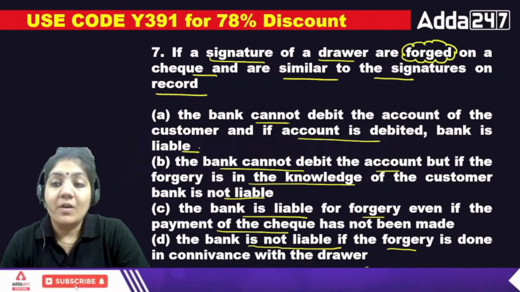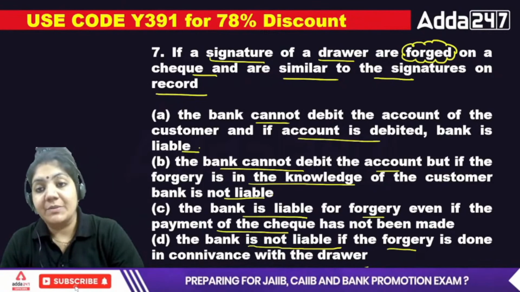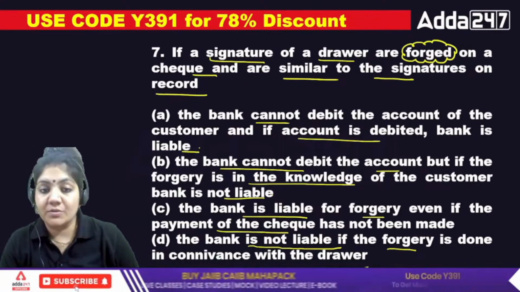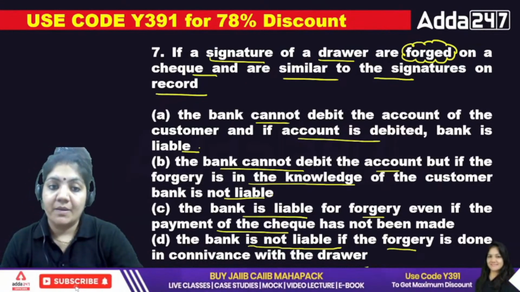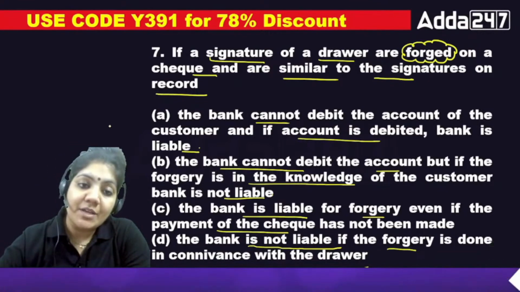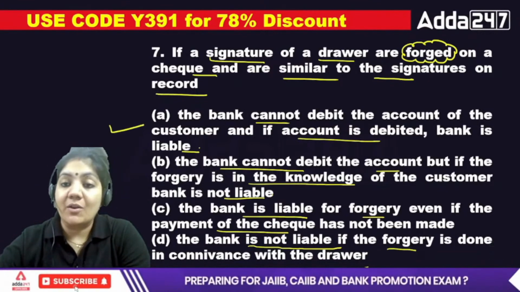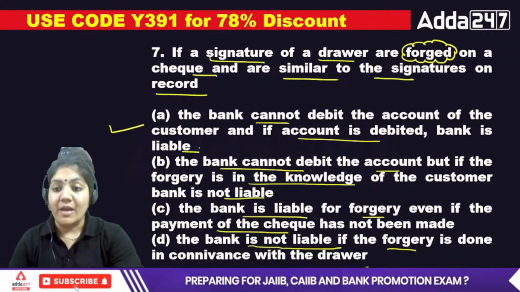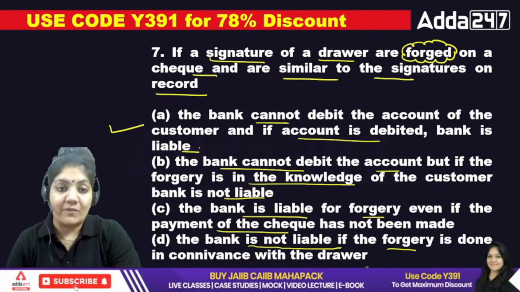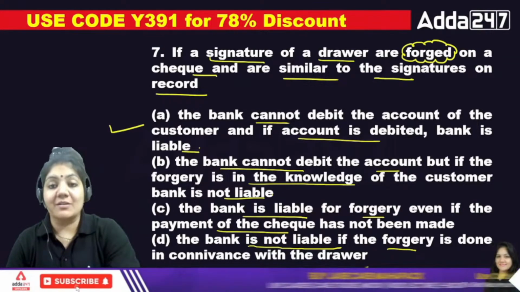Signature of a drawer forged on a check, similar to the signature on the record. The answer is simple: if the signature is forged, the bank cannot debit the customer's account, and if the account is debited, the bank will be absolutely liable. So A is the right answer.